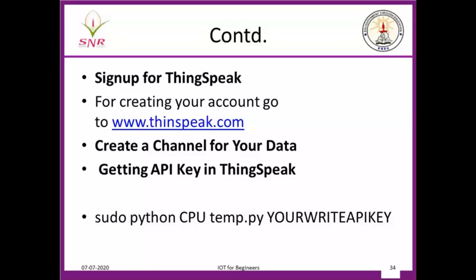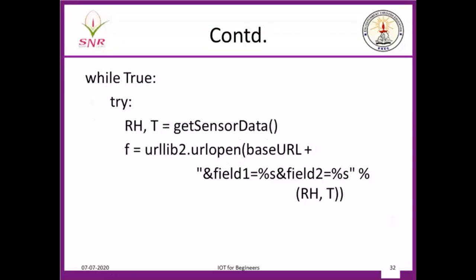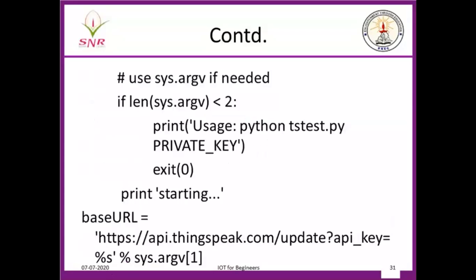So you have to give 2 arguments for this. Normal programs will have just 1 argument, sudo python, the name of your program. Here you have to give a second argument, and then you type this in your screen. When you type it, automatically the program will check whether you have at least 2 arguments. If you have 2 arguments, it will execute your program. Else, it will exit and come out.